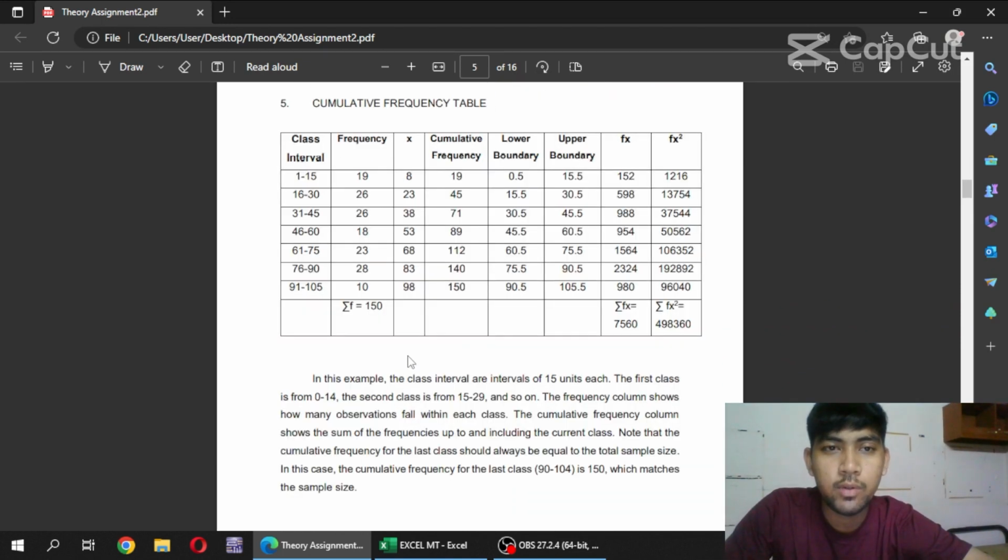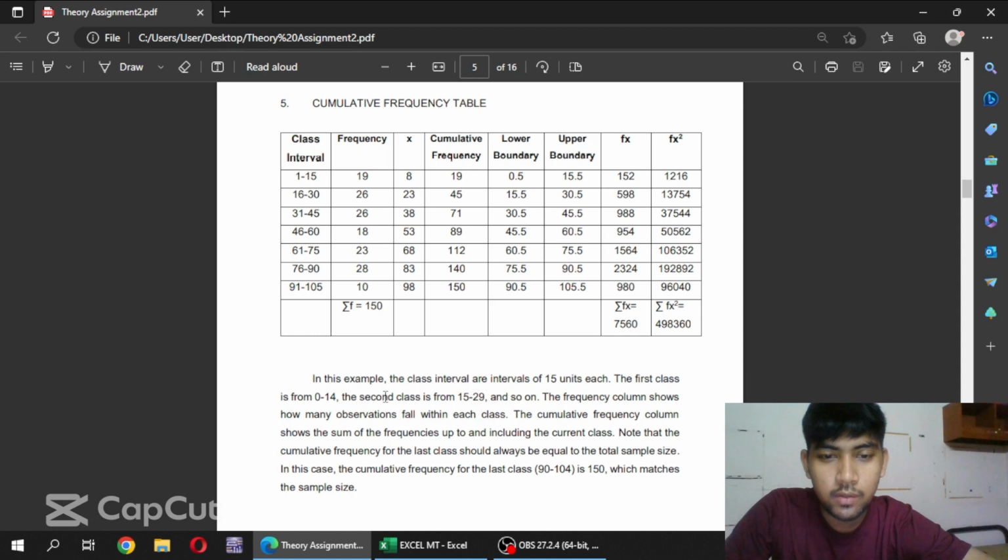After that, I will explain about the cumulative frequency table. At the cumulative frequency table, we have class interval, frequency, cumulative frequency, lower boundary, and upper boundary. The class interval are interval of 50 units each. The first class is from 0 to 50. The second class is from 50 to 29, and so on.